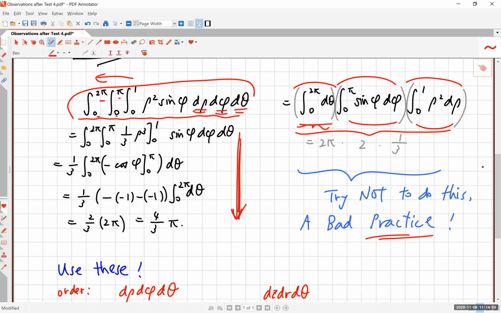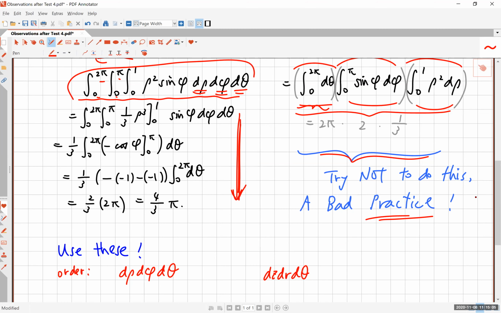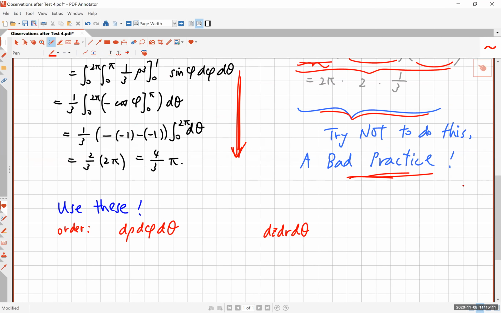Okay, it is a bad practice, and occasionally it could work. And on this test, it worked. Anytime you had a spherical triple integral, this worked. But please do not do this anymore. All right. And speaking of triple integrals, the order in which you see a spherical triple integral is almost always